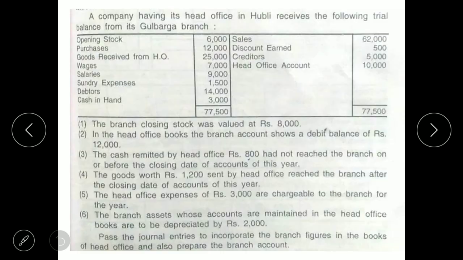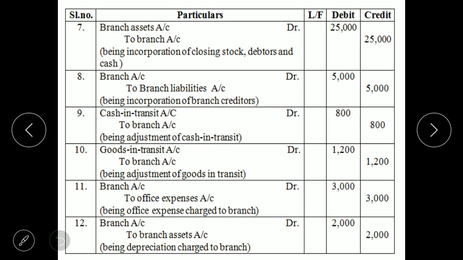Next one, the head office expenses of rupees 3,000 are chargeable to the branch. We have considered it in profit and loss account. Still we will have to make the adjusting journal entry. Entry is branch account debit to office expense account 3,000. And the last one is regarding depreciation, which is given. The asset is maintained by the head office. So head office is charging the depreciation to branch. Hence we make the journal entry branch account debit to branch assets account 2,000.